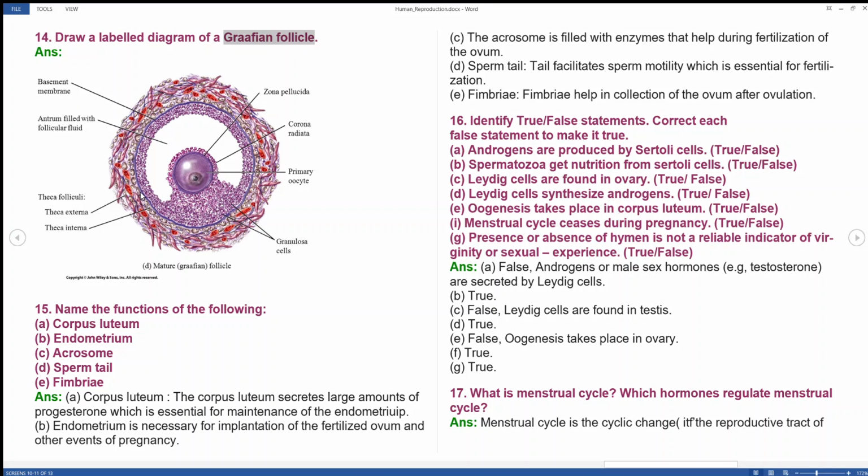The next one is the basement membrane. Then, surrounding it, one thick layer; outside is theca externa and interna. This is a mature Graafian follicle.